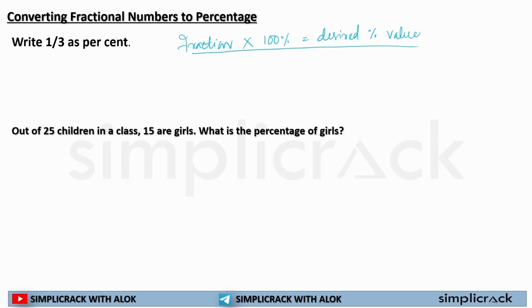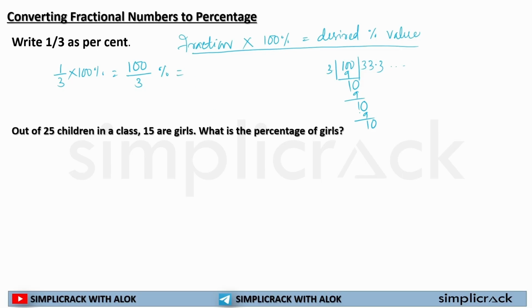So here in the question, write 1 by 3 as a percent. My fraction is 1 by 3. I will simply multiply by 100%. So my new numerator is 100 divided by 3%. Now if I solve this, 3 multiplied by 3 is equal to 9, 1 is the remainder, 0 will come down. I can't divide 1 by 3, so I will put a decimal here. Now 3 multiplied by 3 is 9, remainder 1, 0. This 33.33 will continue.